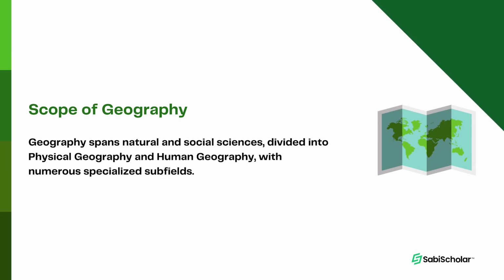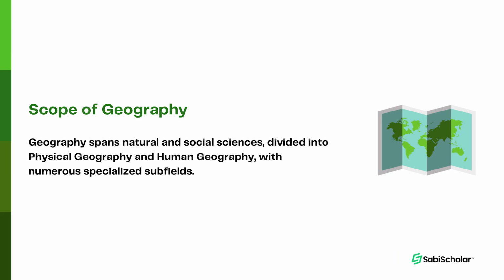So, we'll look at the scope of geography. The scope of geography is vast and multidisciplinary. It covers a whole lot of natural and social sciences that are studied at several levels of education in the world right now. It is broadly divided into two main branches. The first branch is termed physical geography, and the second branch is termed human geography, which comes with a lot of specialized fields or subfields, as the case may be.